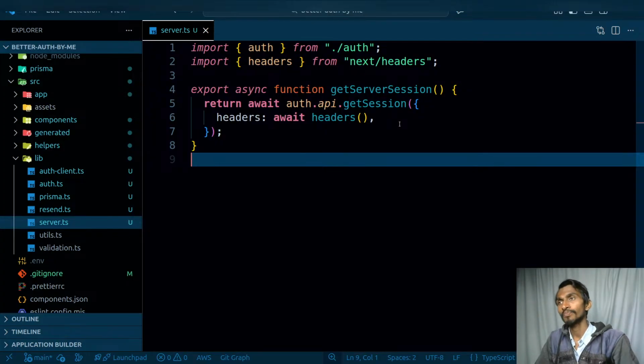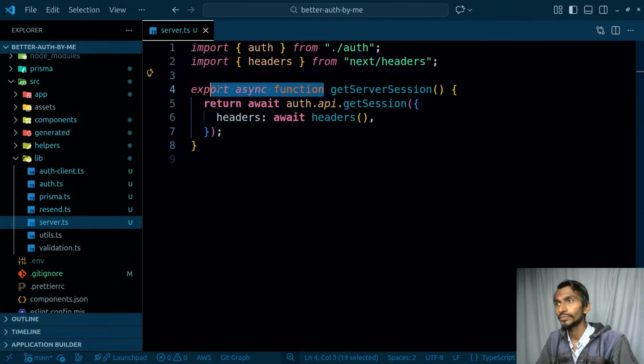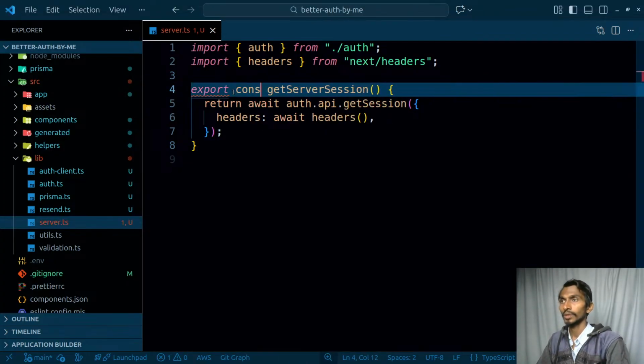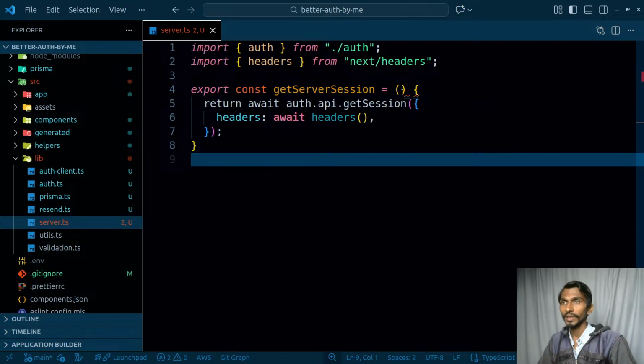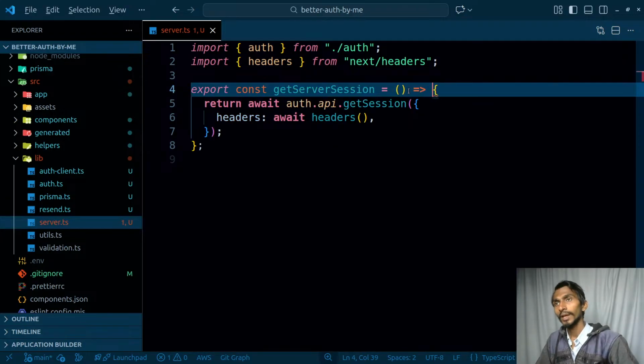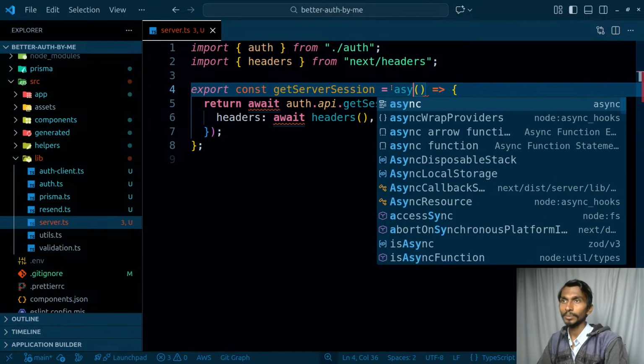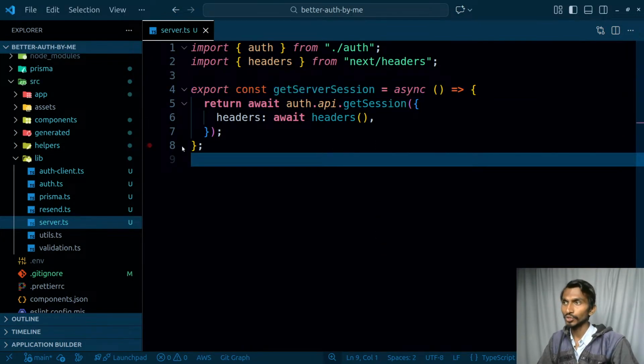That simply means I need to make it like this: export const get server session. I need to actually cache it, so I will be making it like this, and this is how it's gonna be done. By the way, I'll have to make it async and all. And let's simply get this particular project done. It's not gonna be taking a lot of time. It's like I have to just rebuild this, right?